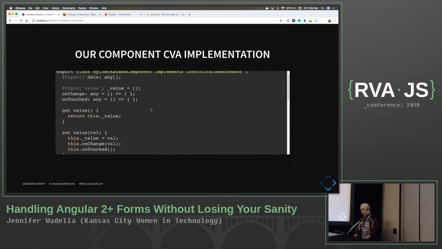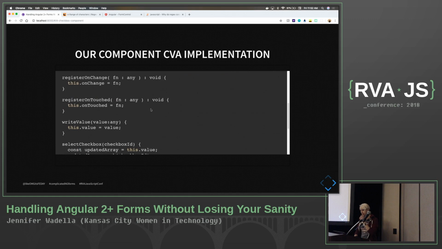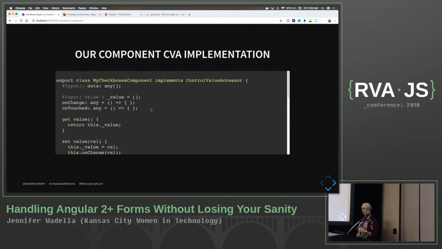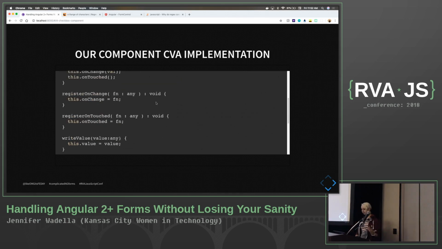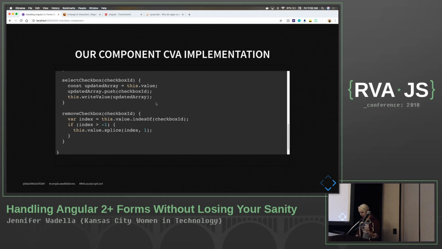Okay, so let's look at an implementation for if we're going to handle checkboxes. This is one of those cases where, again, I'm seeing a recurring pattern throughout my application that I'm building the same sort of thing out. So I'm going to go ahead and create a wrapper for it that'll allow me to dump it in really easily. So we've got all our basic functions that we've talked through in here.